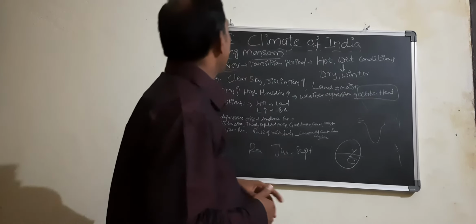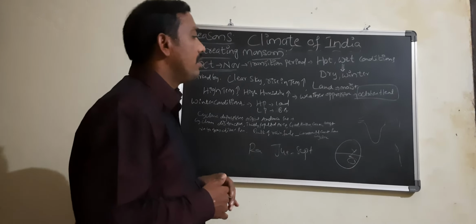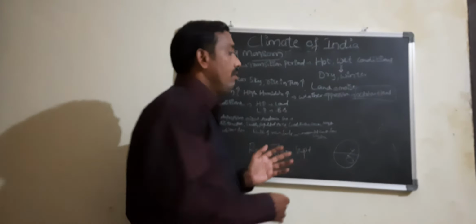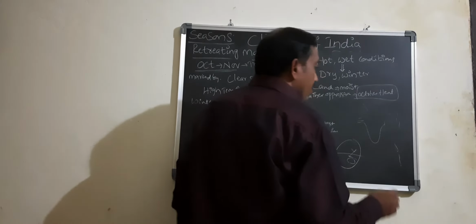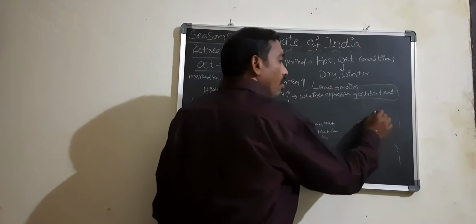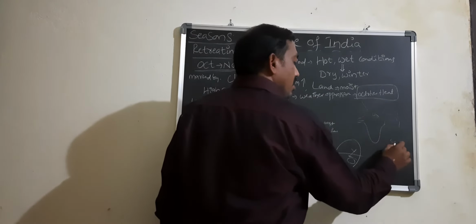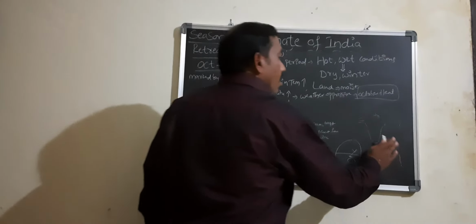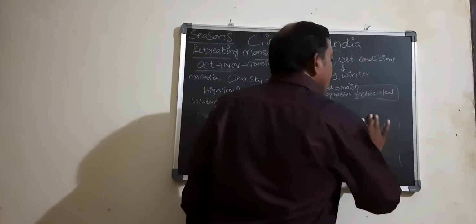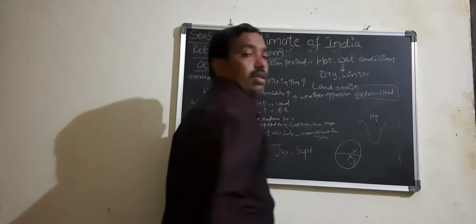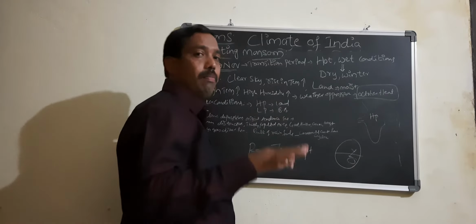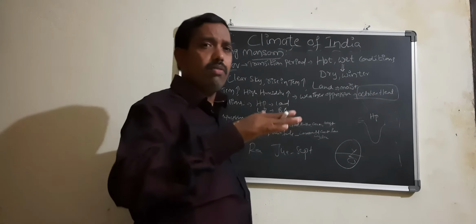So you know the winter conditions, what happens in the winter. During the winter, the high pressure develops on the land and the low pressure develops on the sea. In the winter, high pressure develops on the land mass. Why does high pressure develop? Because of the less temperature in winter.